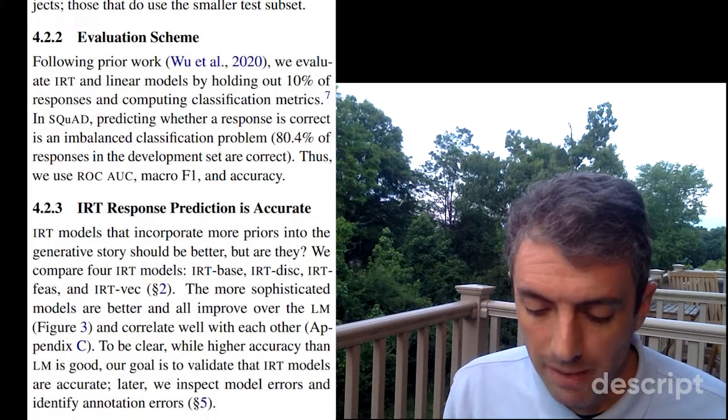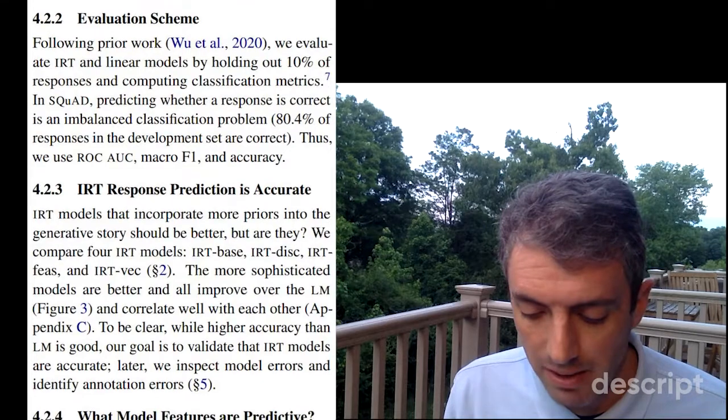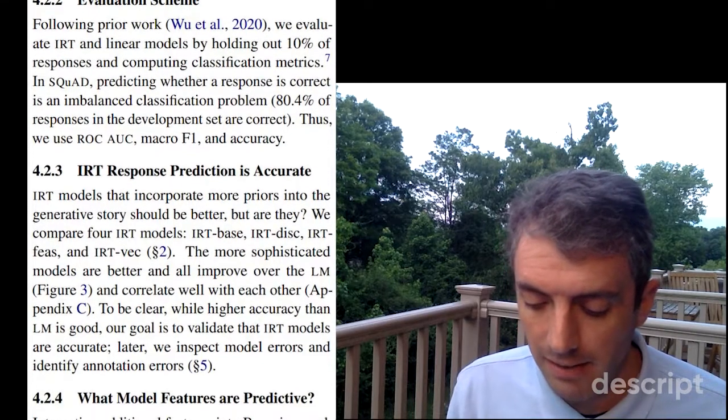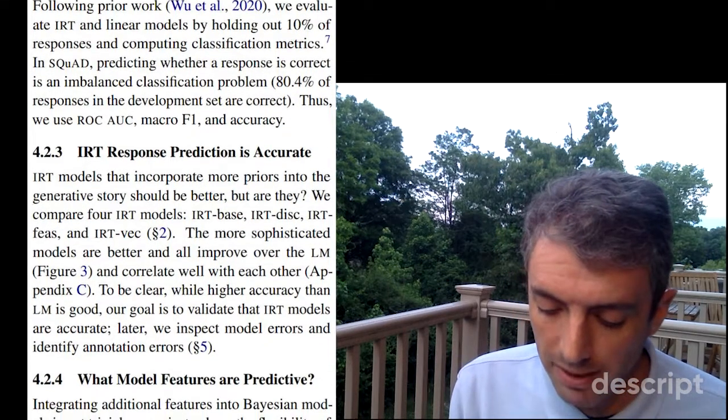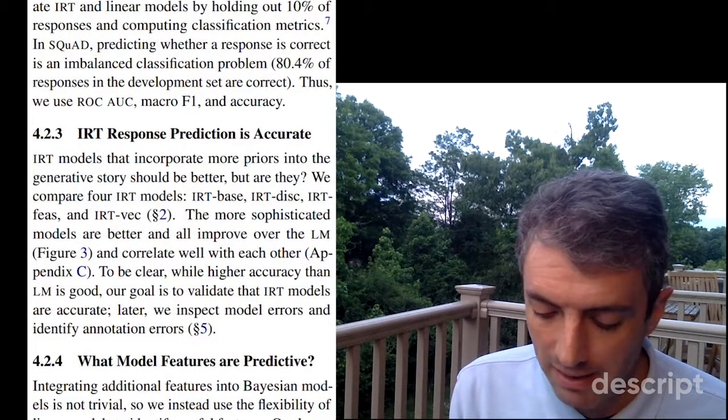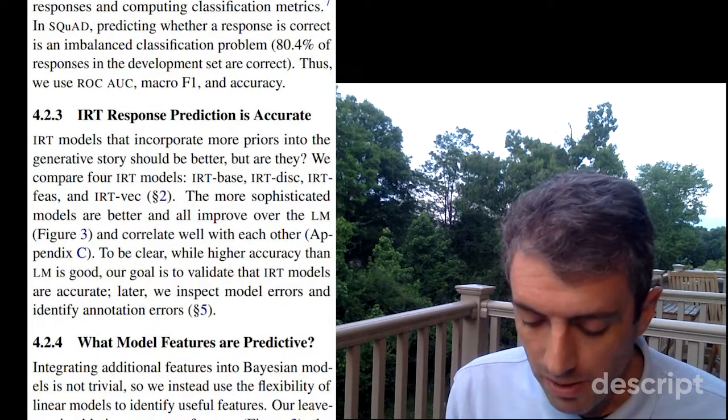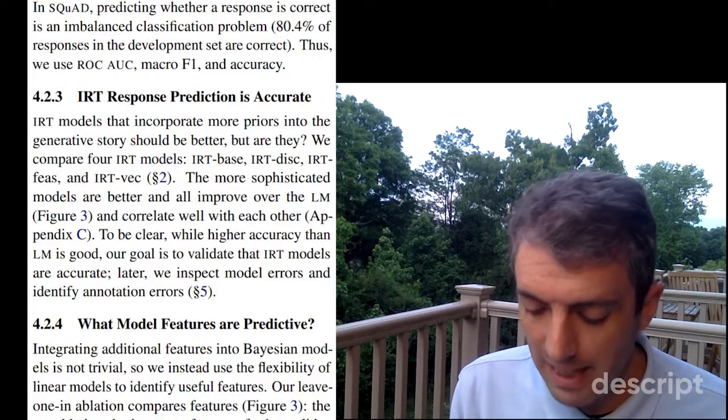Following prior work, we evaluate IRT and linear models by holding out 10% of responses and computing classification metrics. In SQuAD, predicting whether a response is correct is an imbalanced classification problem. Thus, we use ROC-AUC, macro F1, and accuracy.